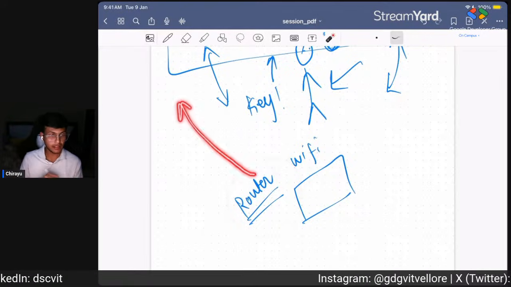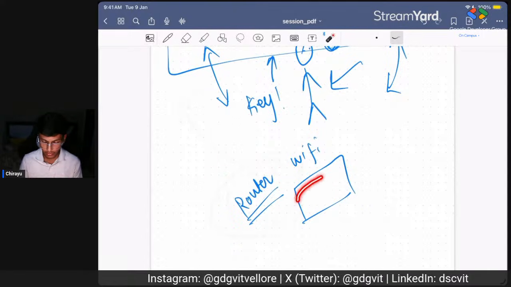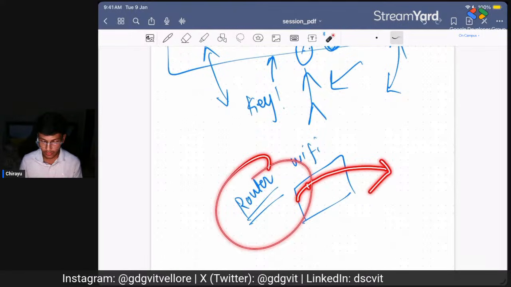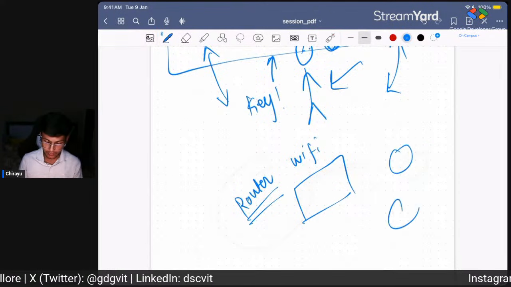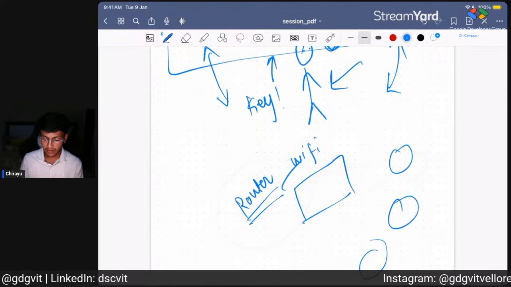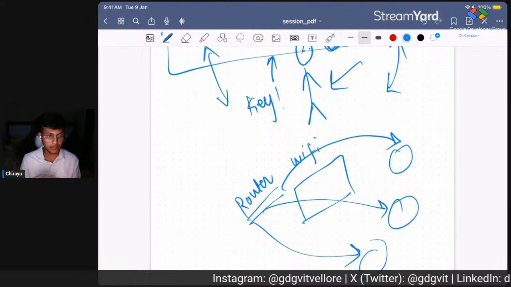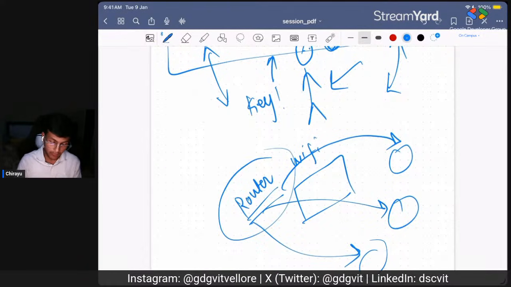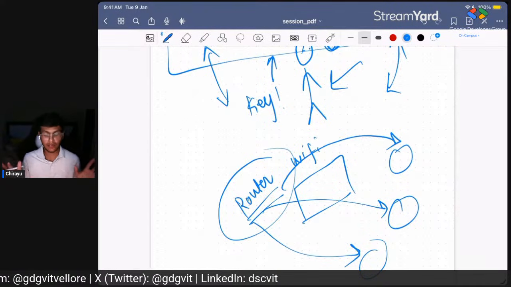access the internet, right? This router works on local addresses. This router assigns you a local IP address. Maybe I have three different phones, so these three phones will have different local IP addresses, and then this router will have its own unique IP address, which is open through the internet.